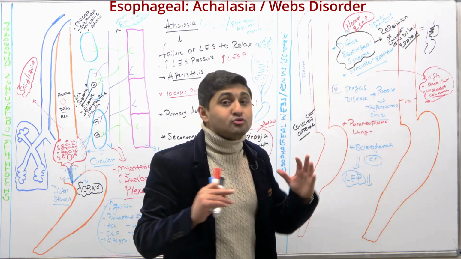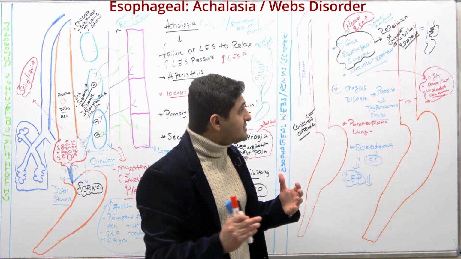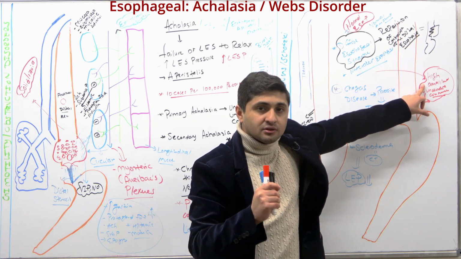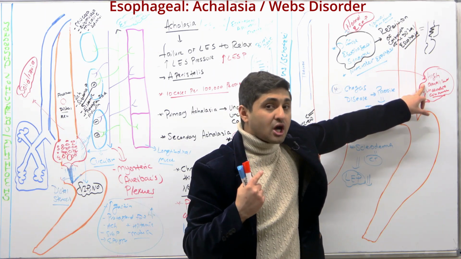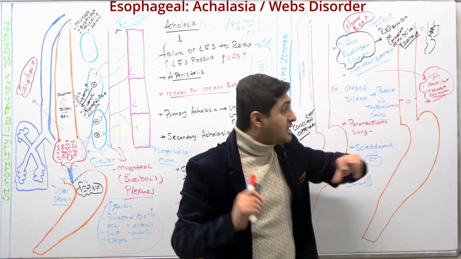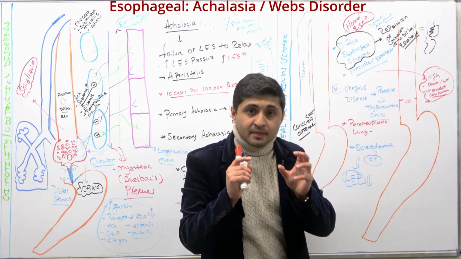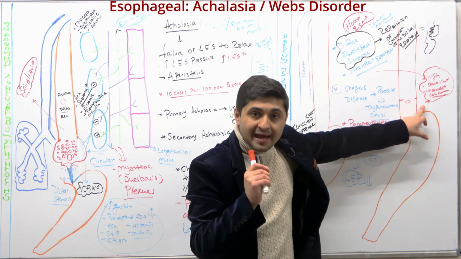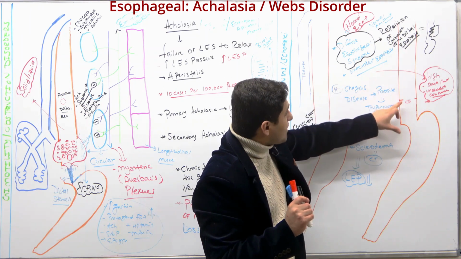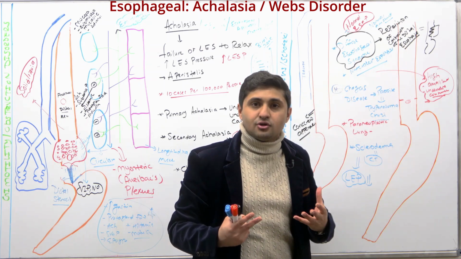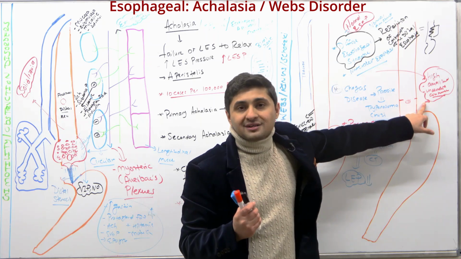And the nutcracker esophagus basically means a high amplitude of the contractions, which is more than 100 millimeters of mercury on average, and then there's obviously uncoordinated peristalsis, which causes an increase in lower esophageal pressure.